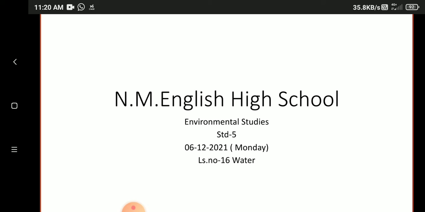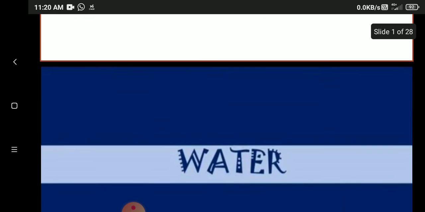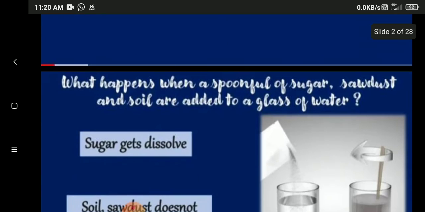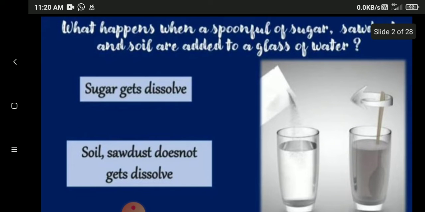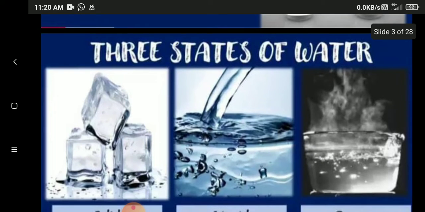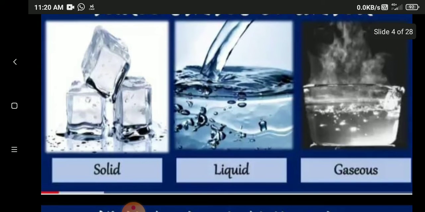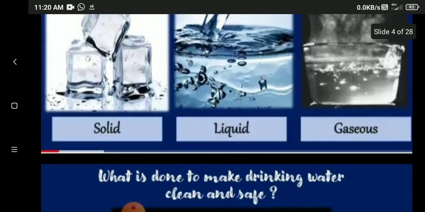What had we studied about water? We studied about solvents, things that dissolve in water. We checked that sugar dissolves in water, while soil and sawdust do not get dissolved and settle below the water. Then the three states of water: solid, liquid and gaseous are the three states of water.